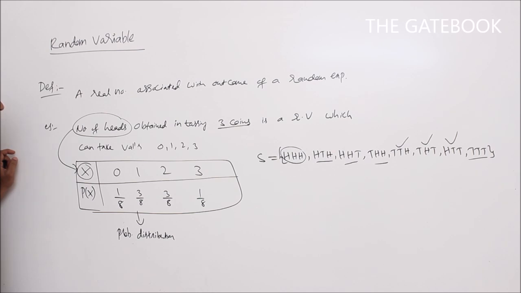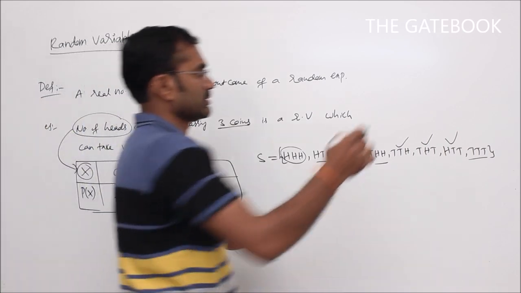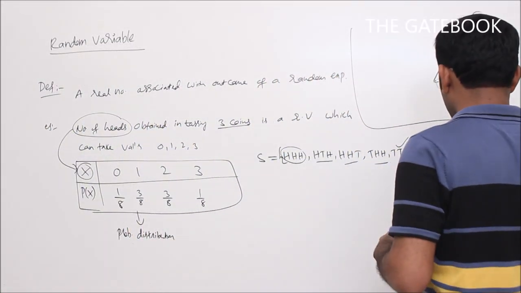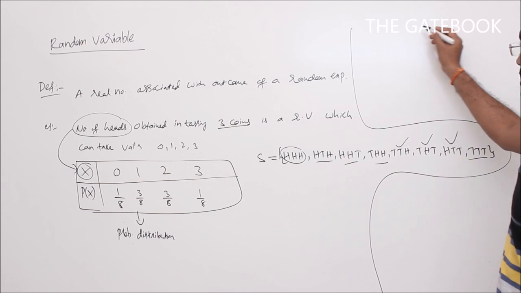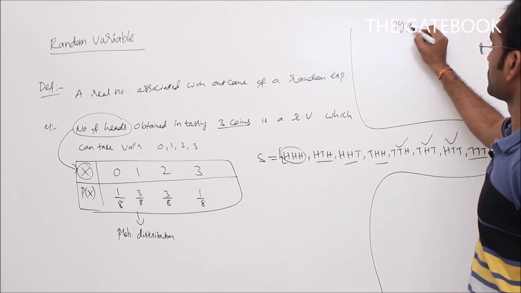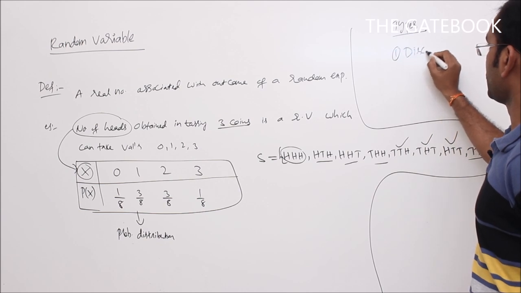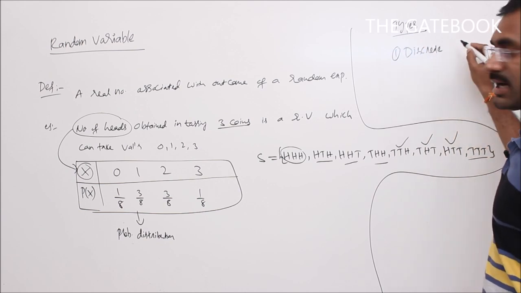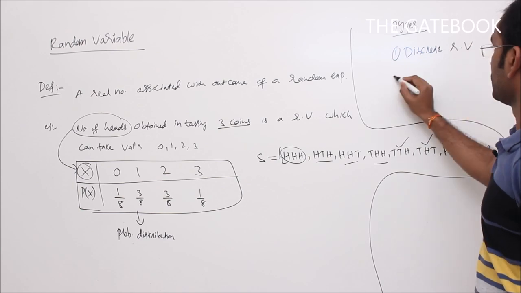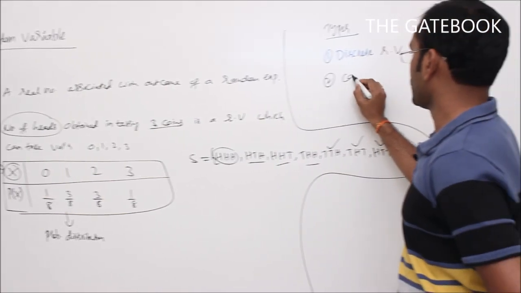Now I will define the types of random variables. We have two types of random variables: first one, discrete random variable, and next, continuous random variable.